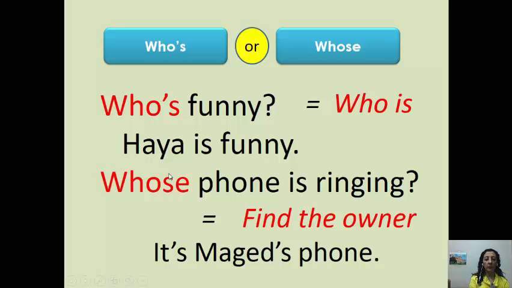But when we use whose, the question word, we ask about the owner of something, as we say, whose phone is ringing? It's Maged's phone. So we ask about the phone of someone. We find that the owner of the phone is Maged. So we answer it's Maged's phone, Maged apostrophe s. It means this is the phone of Maged. So take care when we say who's and whose, as they are the same pronunciation.